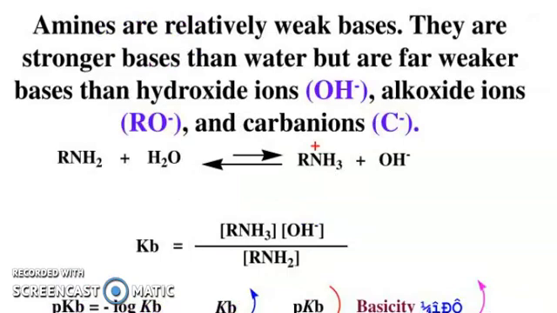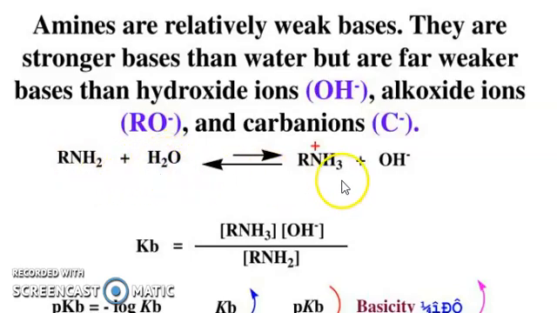So, basicity of amines. Amines are relatively weak bases. They are stronger bases than water, but are far weaker bases than hydroxide ion, alkoxide ion, and carbanions. So look at the reaction, which indicates the basic nature of amine.